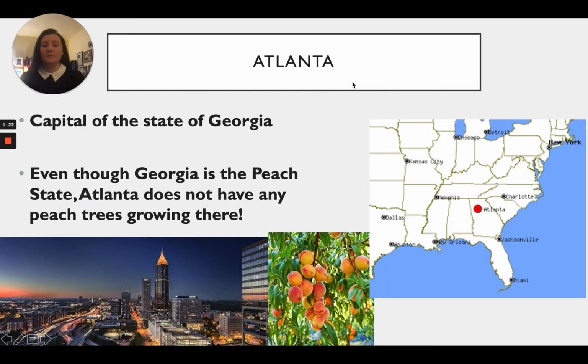All right, next up we have Atlanta. So Atlanta is the capital of the state of Georgia, and we see on the map it is down here in the southern part of the United States. So even though Georgia is the peach state, Atlanta actually does not have any peach trees growing there. I thought that was kind of an interesting concept.